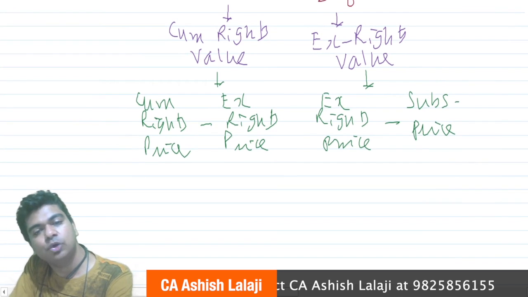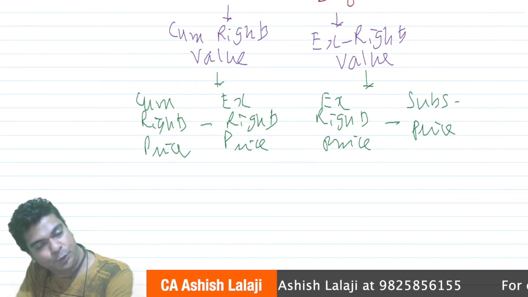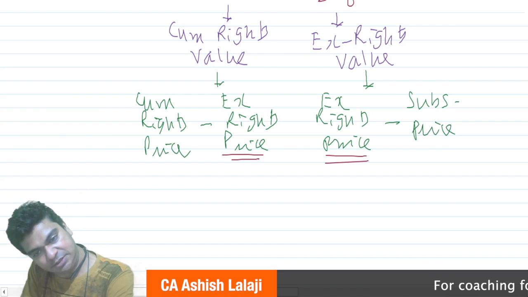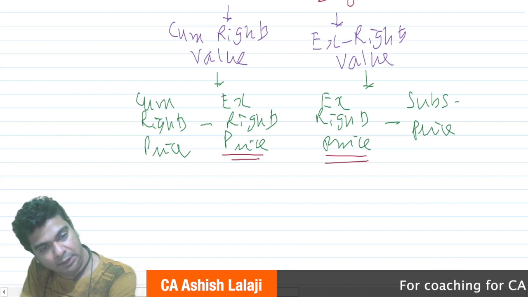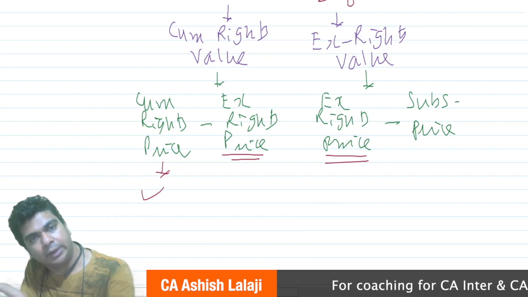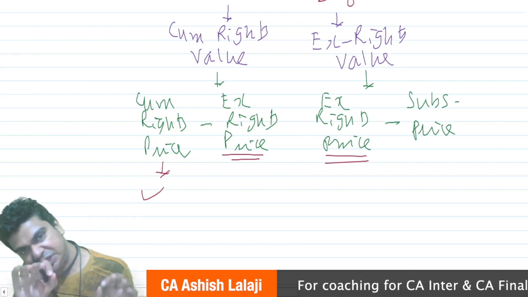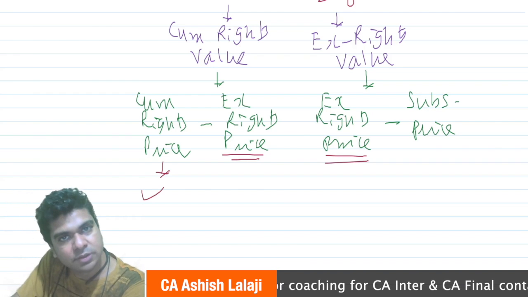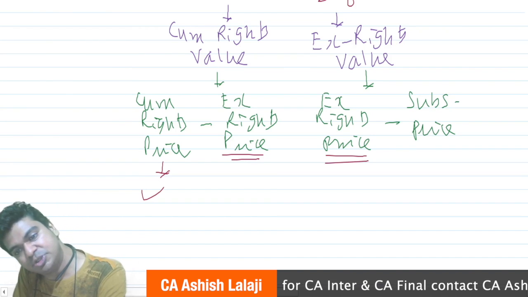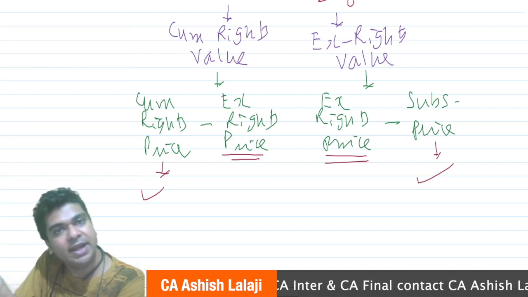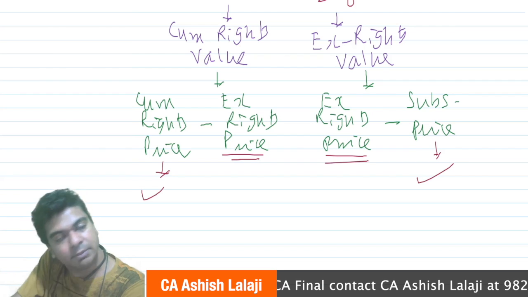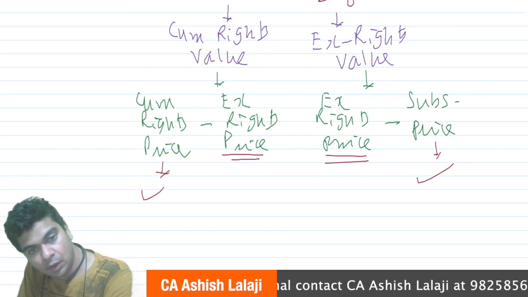So whether you are calculating cum rights value or ex-rights value, one thing remains common, and that's the ex-rights price. Okay, understand one thing. This cum rights price will be easily available. What is cum rights price? The share price right now. Call up the broker and ask the broker, what is the share price right now? You will directly get the cum rights price. Subscription price is something that the company has already announced. The company will say that, see, our rights issue is 1:5 and our subscription price is 80 rupees per share.